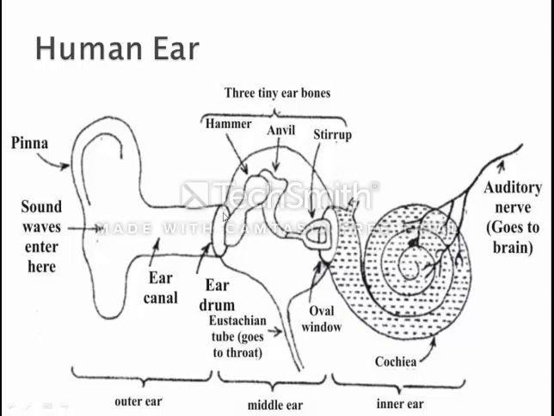As the eardrum comes in vibration, the hammer, the bone which is attached to the eardrum, also comes in vibration. When the hammer vibrates, the anvil attached to the hammer also vibrates. Now this anvil is connected to the stirrup, so the stirrup also vibrates, and the stirrup is connected to the oval window. Now the oval window also starts vibrating, and behind the oval window there is a coil-like structure known as the cochlea, in which liquid is filled.